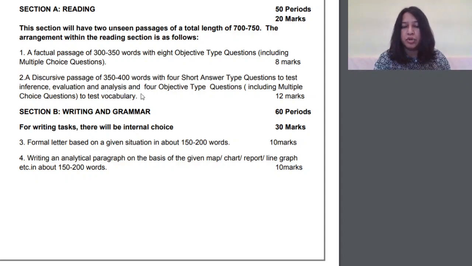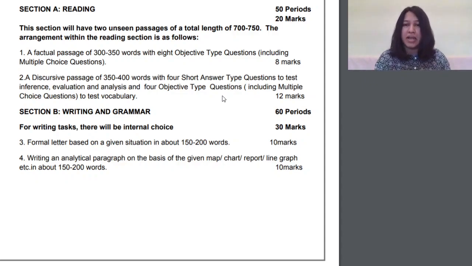Now, if you see here vocabulary, if you remember, for the past two classes we've been using a model which has the word in the center. Then we write the dictionary definition. We create a sentence with that. Then we write the synonyms and antonyms. So what will happen here is actually in the board paper, you will be asked synonyms and antonyms of certain words which are in the passage. So developing that skill of knowing different synonyms and antonyms and using the word in a sentence is really important for this part here.